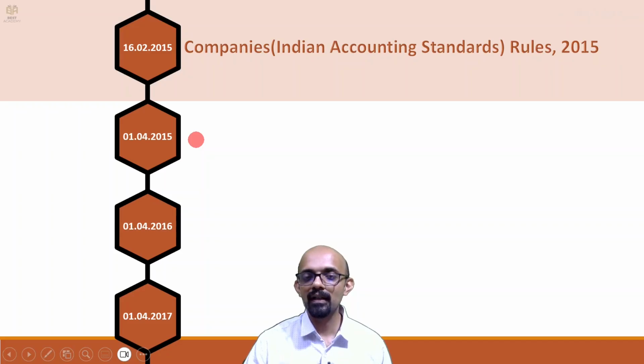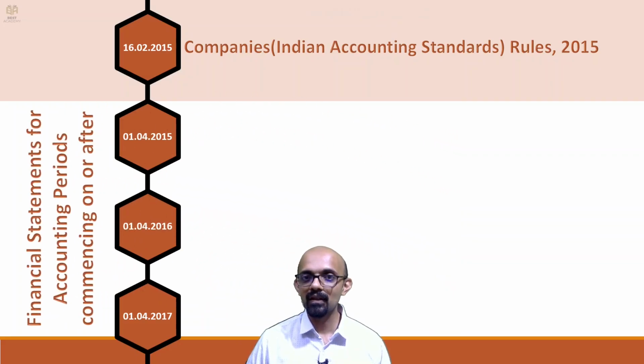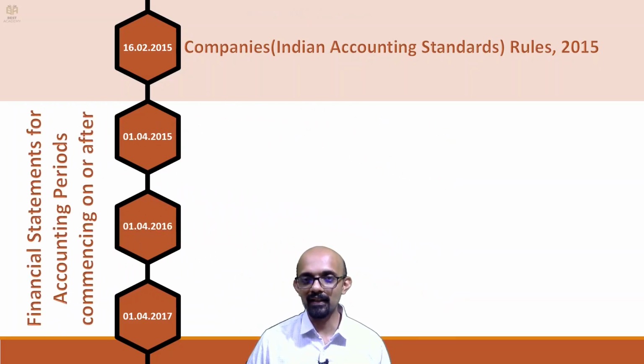So if you are following April to March, then 1st April 2015 to 31st March 2016. If you are following calendar year, 1st January 2015 to 31/12/2015 will not get covered here. But 1st January 2016 to 31/12/2016, that will get covered here. So these dates are for the financial statements for accounting periods commencing on or after 1/4/2015. Same way for the other dates.